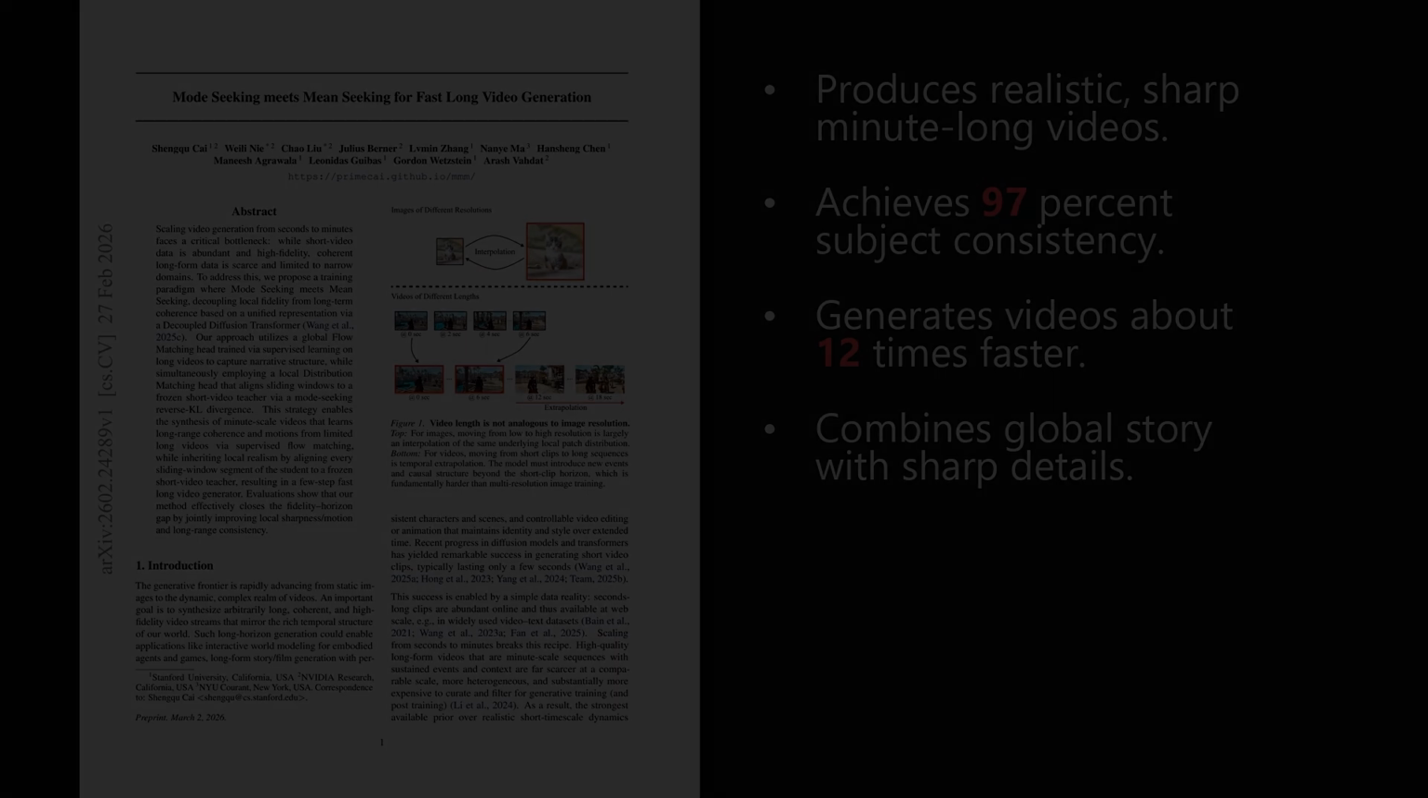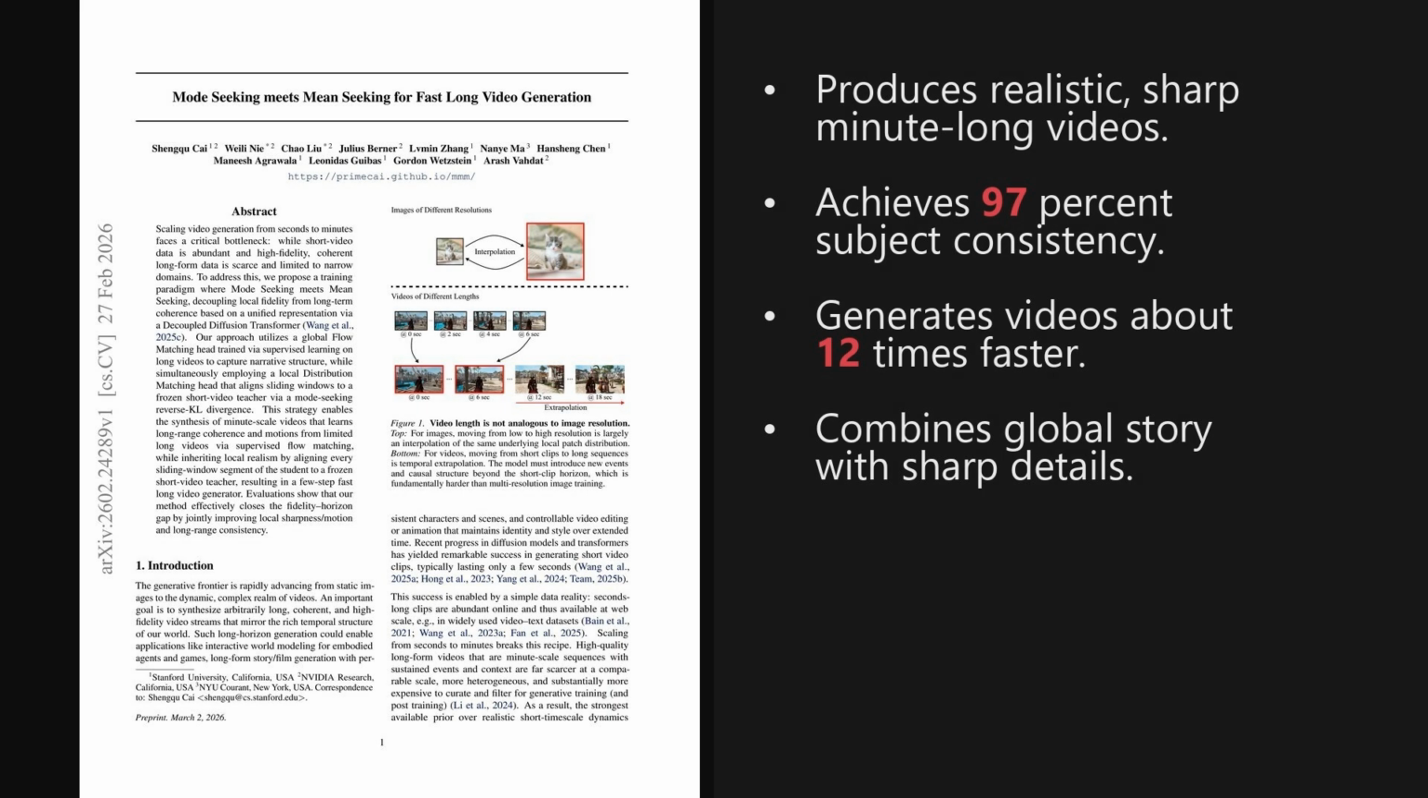So wrapping up, this paper shows that we do not need massive datasets of perfect, long videos to solve the coherence problem. By decoupling global narrative structure from local texture fidelity, the authors successfully bridge the gap between short-term sharpness and long-term consistency. It represents a promising step toward efficient, high-quality video synthesis.